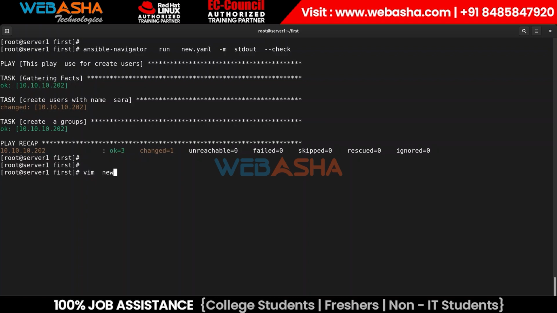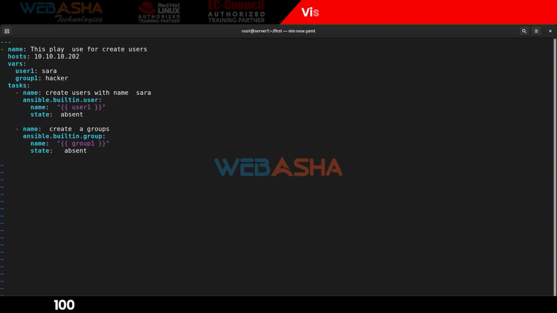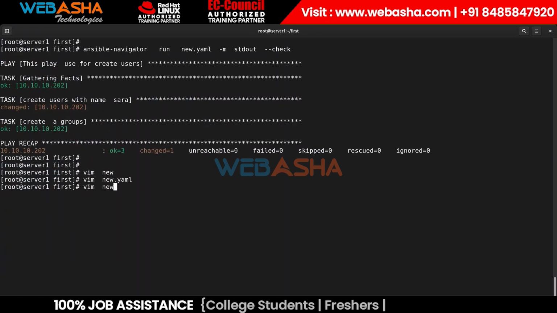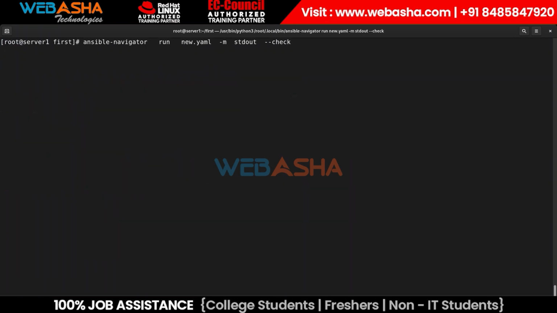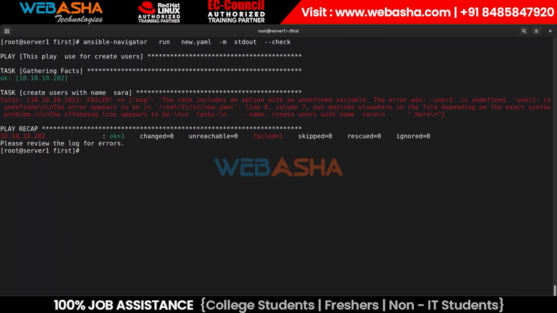Let's suppose we have this new.yaml file, and if we just remove this vars section, let's suppose we don't have these sections, right? It means when you're trying to run those things, we get an error message. Why? Because you are not passing those variables, right? So we have two mechanisms. Either pass these variables inside this playbook, or you can call from any external file, right?